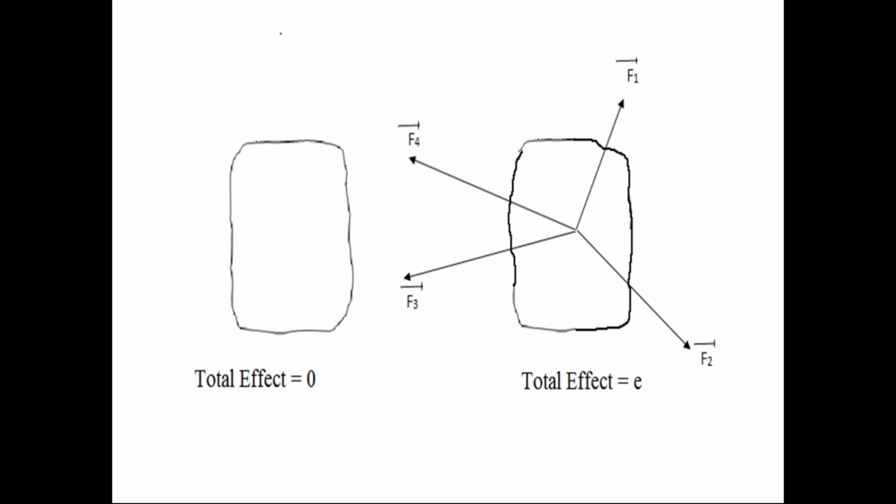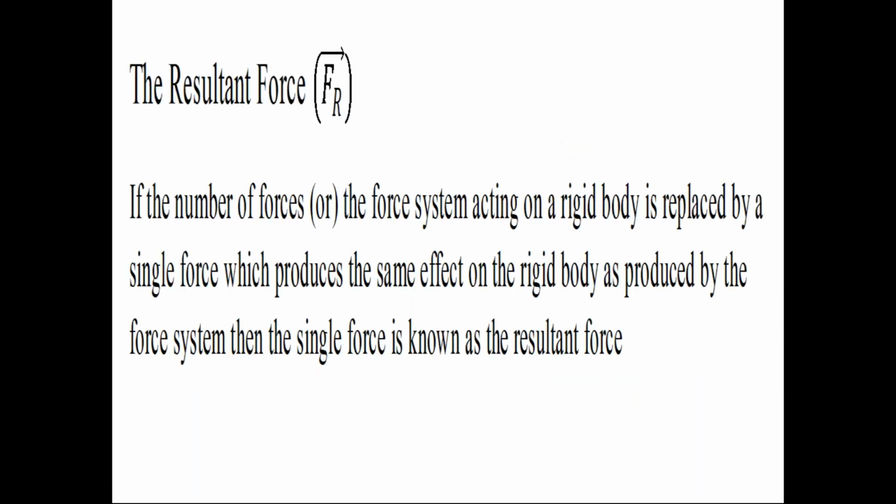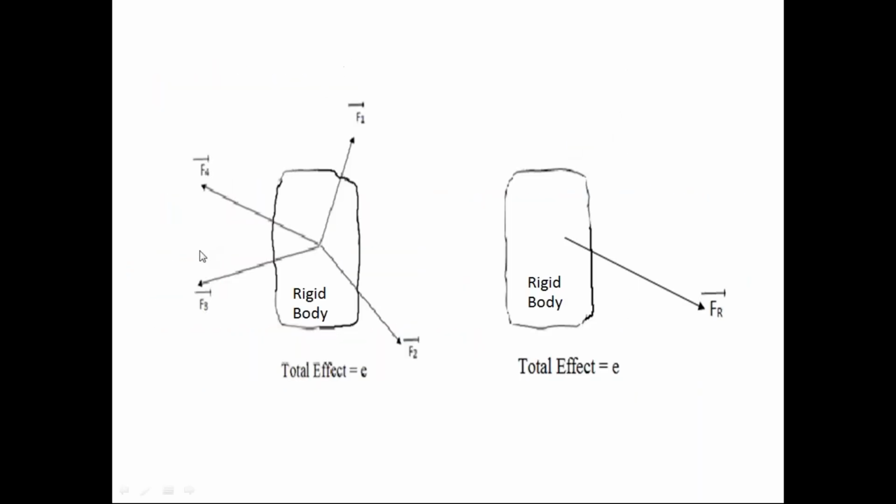Now coming to this resultant force concept. Check these diagrams. In the first diagram, the rigid body is subjected to a force system. Because of this force system, there is an effect in the body, and due to that effect, there is a change in the condition of the body. Now we can convert these number of forces into one force. That is possible in engineering mechanics. The number of forces acting on the rigid body can be converted into only one force.